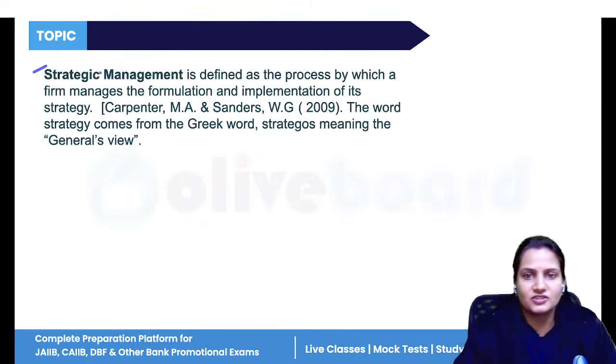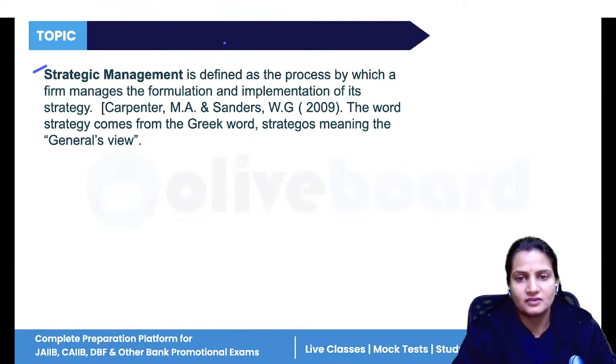Now, next is strategic management. So, what is strategic management? It is defined as a process where management will plan everything and make different strategies to reach the organizational goals. So how strategies are formulated and implemented for achieving the organizational goals.